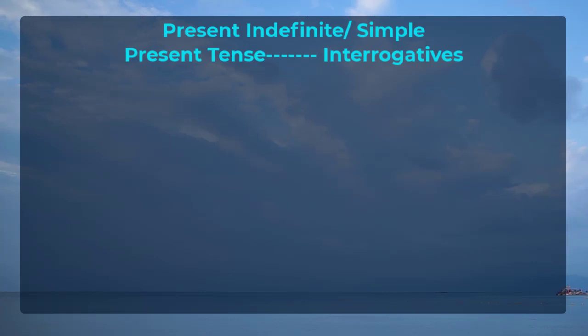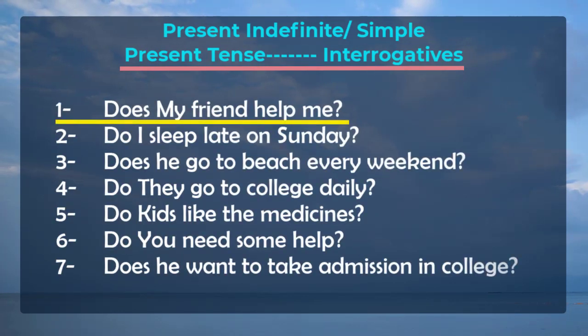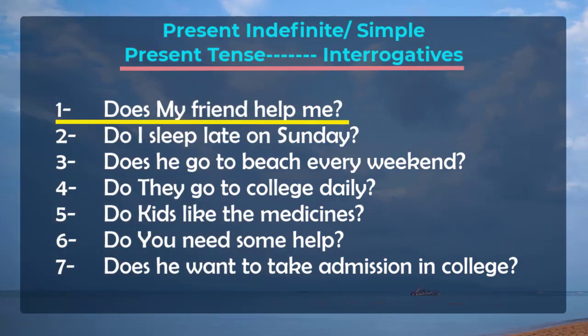Now, in the third step, we convert all these sentences into interrogative sentences. Interrogative means question sentences. So, how can we make this question? Let's take a look. Sentence number 1 is my friend helps me. When we change it into interrogative, we use does as a helping verb in the beginning of the sentence. My friend helps me. Does my friend help me? And we will put a question mark at the end.